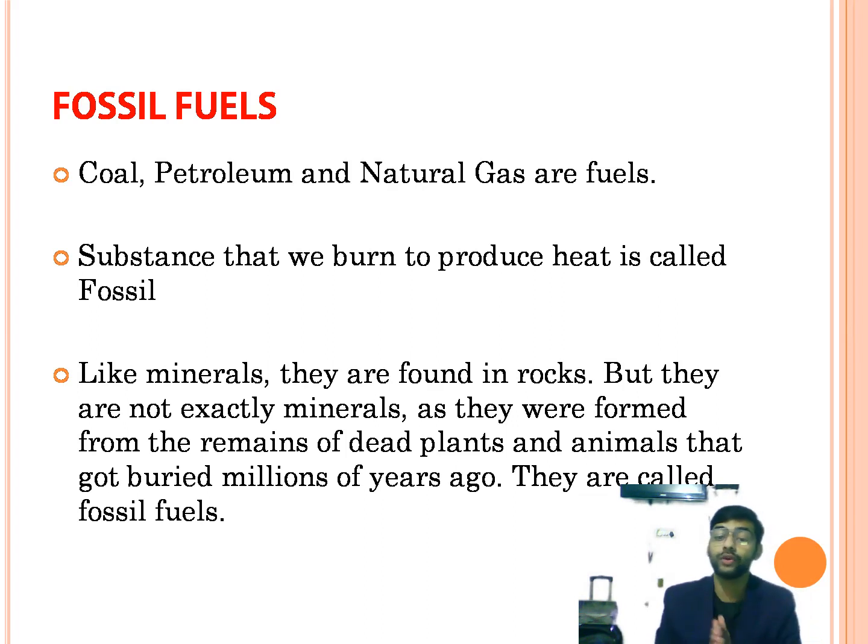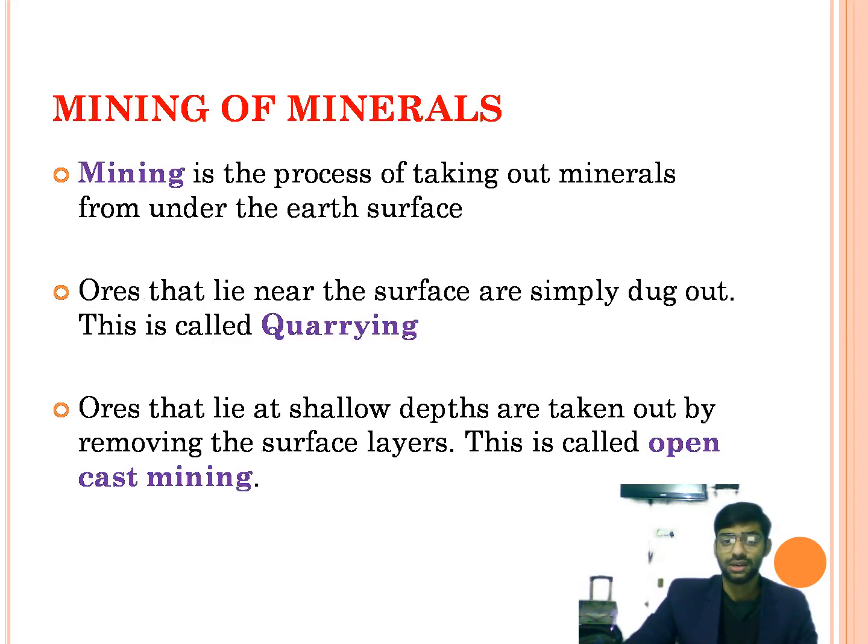Those kinds of fuels are known as fossil fuels. So these are all about what we call minerals. Minerals are classified into three: metallic mineral, non-metallic mineral, and fossil fuels.